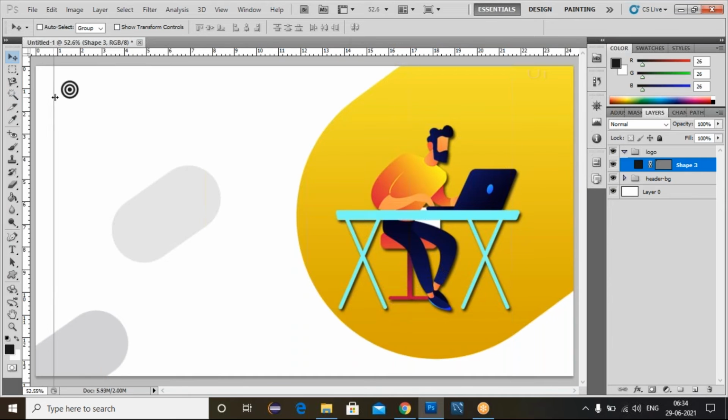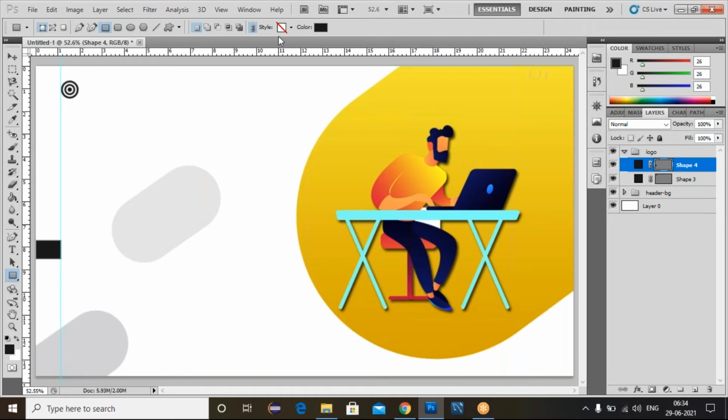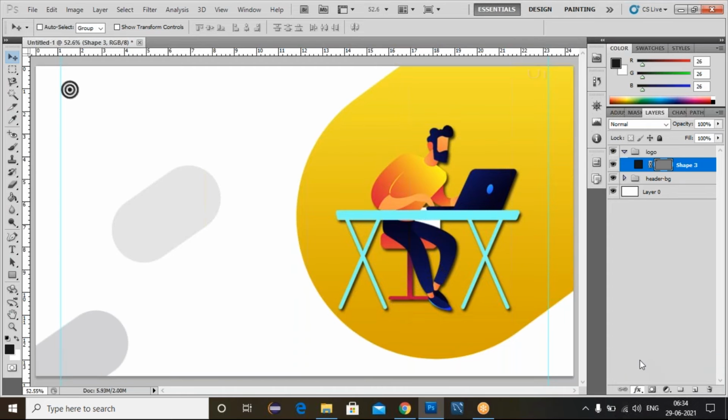Now look at this one. I'll place the shape there, select this shape. Now we can adjust this here. And before that, I just drag the ruler here. Whatever gap I give on the left side, the same gap I will give on the right side also. For this one, I'm selecting this rectangle. I draw the shape there, and the same shape I'll keep on the left also. Now you can drag the ruler. Now I'll just remove the shape 4. I don't want shape 4 here. Now I created this logo part.